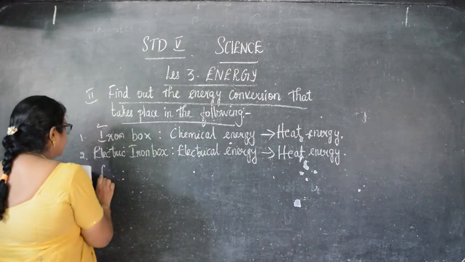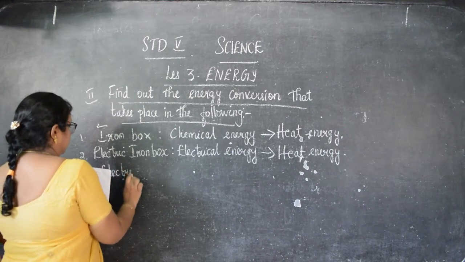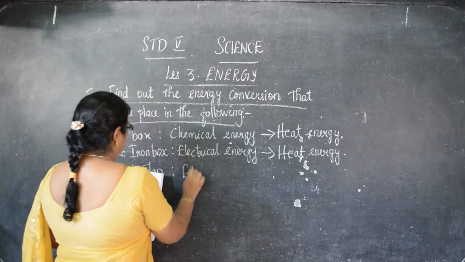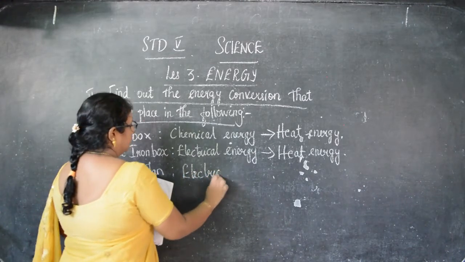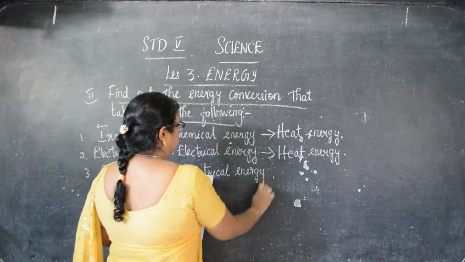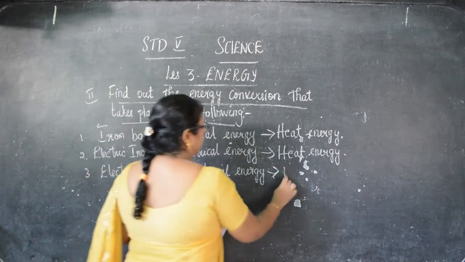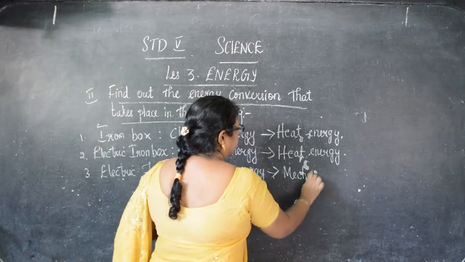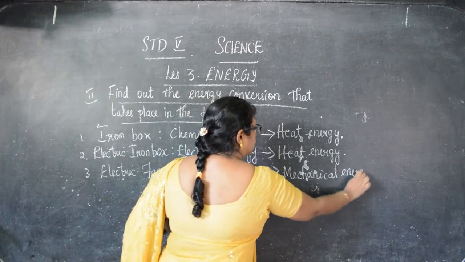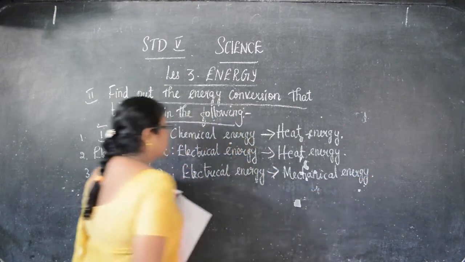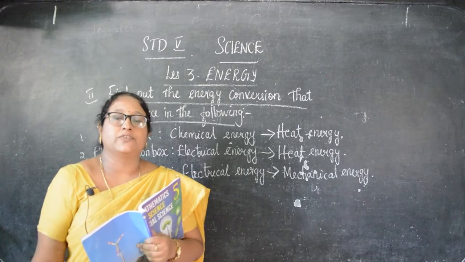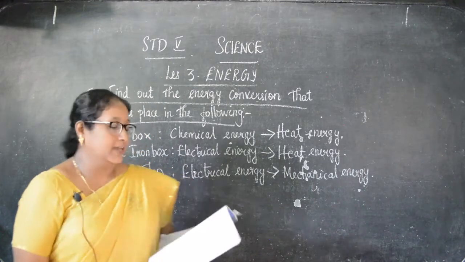Next, electric fans. This is also same, electric. Electric fan means same, electrical energy. Electrical energy is converted into what, children? Mechanical energy. Okay, children. So electric fan, that is electrical energy is converted into mechanical energy.